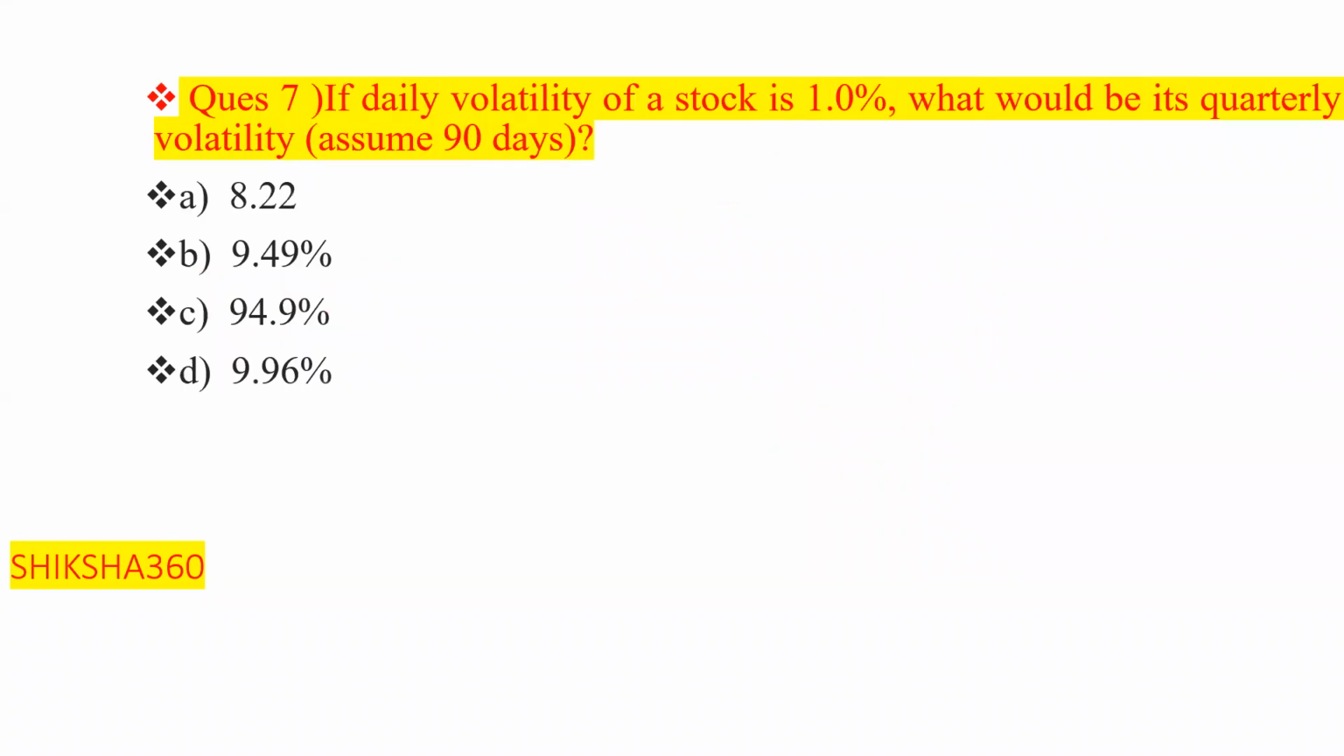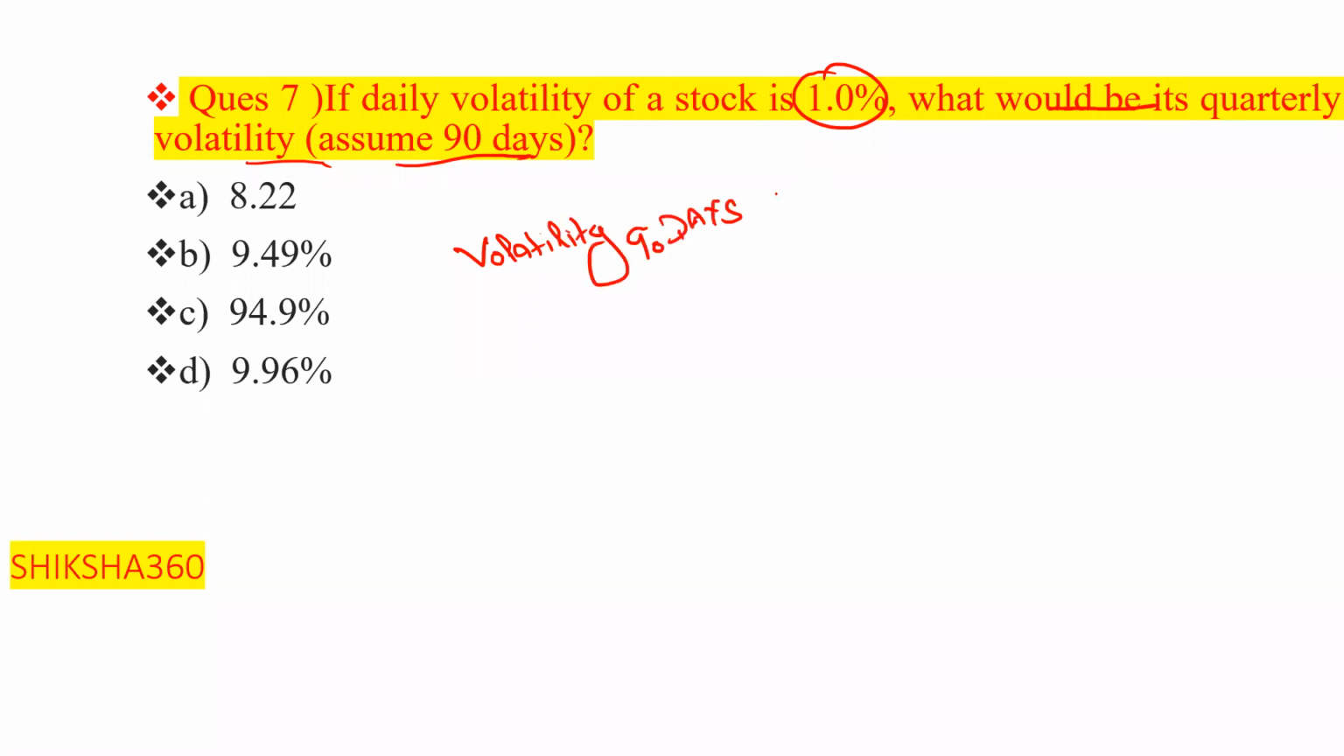Question number 7. If the daily volatility of a stock is 1%, then what would be its quarterly volatility? Please tell fast what is the answer. Quarterly, we have assumed 90 days. So volatility over 90 days.